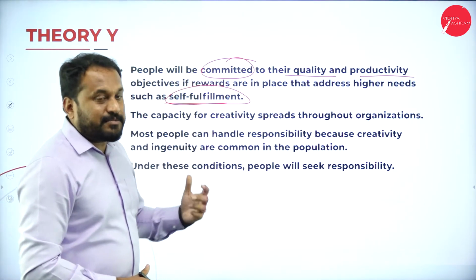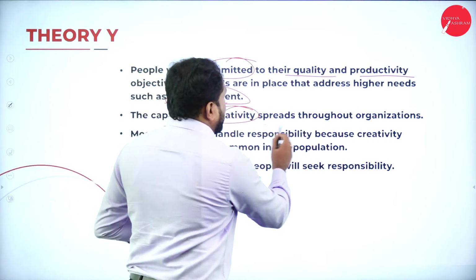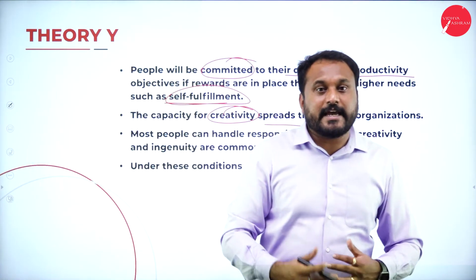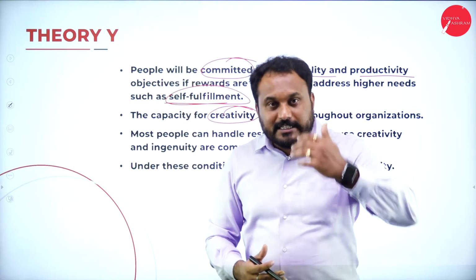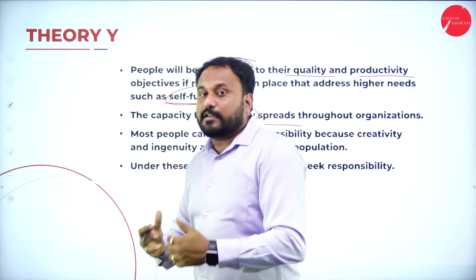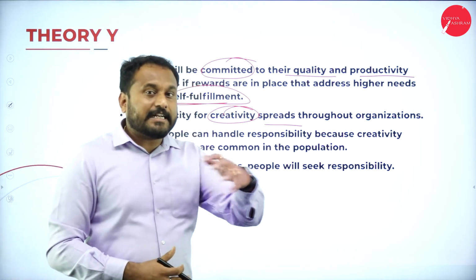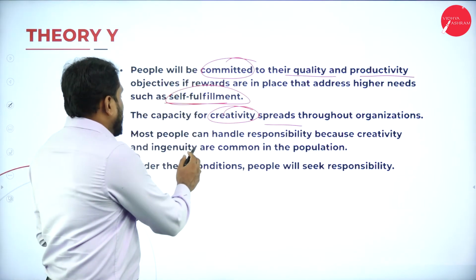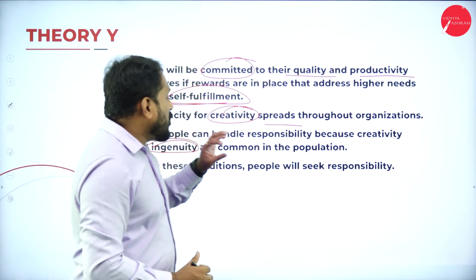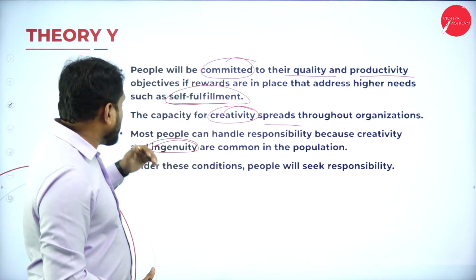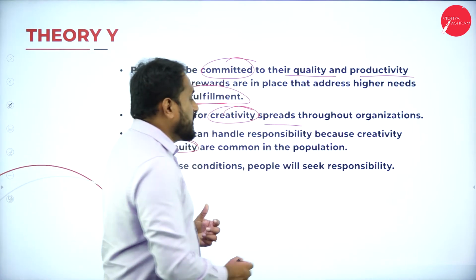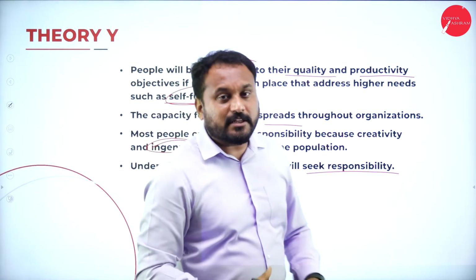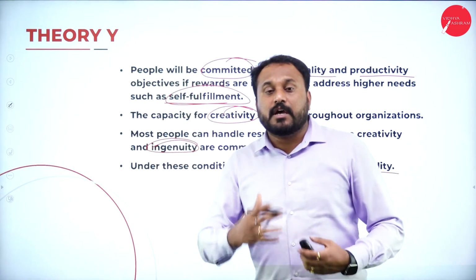The other assumptions are that the capacity for creativity spreads throughout the organization. That is, each and every person will look at the other person, and if the other person is getting the reward, this person will also work more to get that reward. So motivation is within the entire organization. Most people can handle responsibility because creativity and ingenuity are commonly found in the population. Under this condition, people will seek responsibility. Now they are self-disciplined, like self-engineering. They know what to do, how to do it, when to do it, and who should do it.